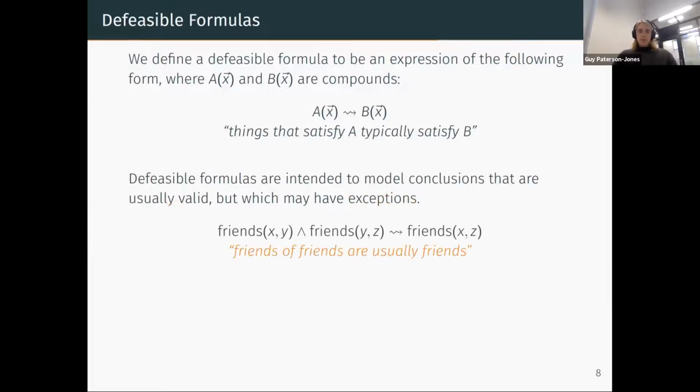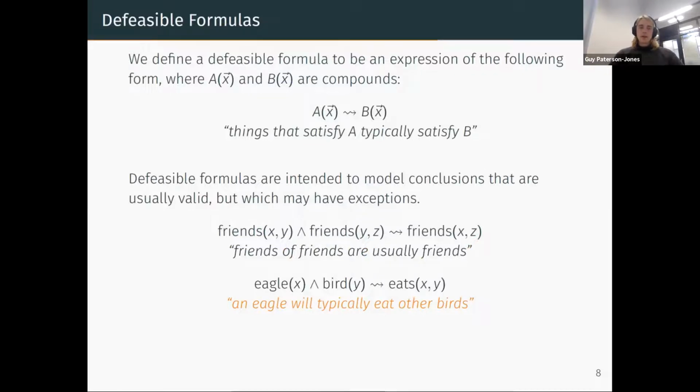And some examples of that may resonate with some of you. For instance, this defeasible formula says if Y is X's friend and Z is Y's friend, then usually Z is X's friend. In other words, friendship is usually transitive, but this isn't always the case. I'm sure we've all had the experience of a friend of a friend who we don't like as much as our other friends. Or for a more mundane example, if X is an eagle and Y is a bird, then usually X will eat Y. But of course, this isn't always true. There may be some exceptional birds an eagle doesn't want to eat, like, say, other eagles.